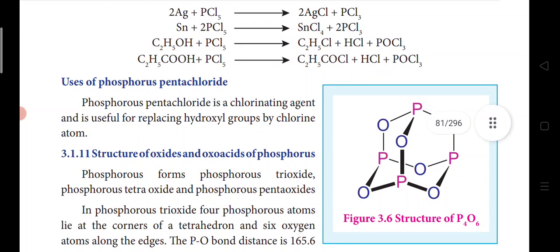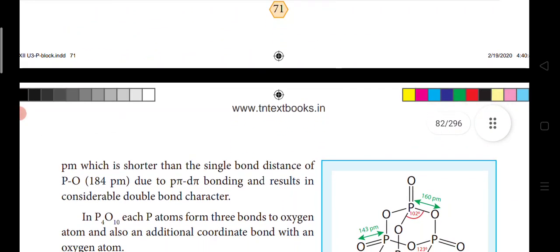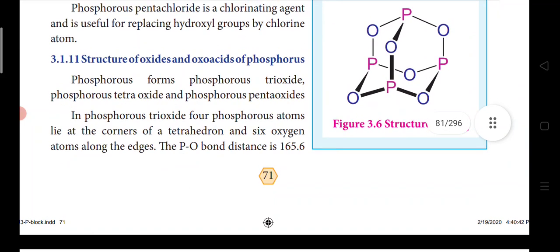So the uses of phosphorus pentachloride are that it is used as a chlorinating agent and is very useful for replacing hydroxyl groups by chlorine atoms.